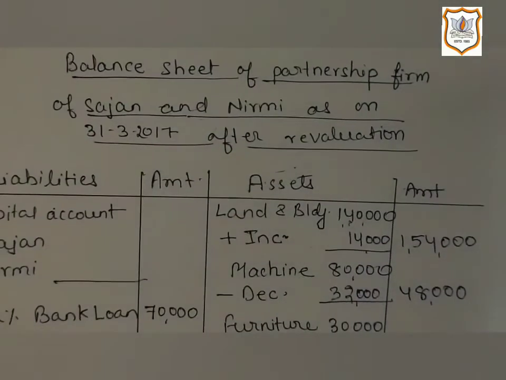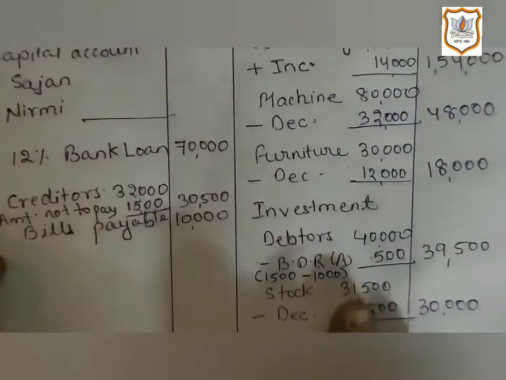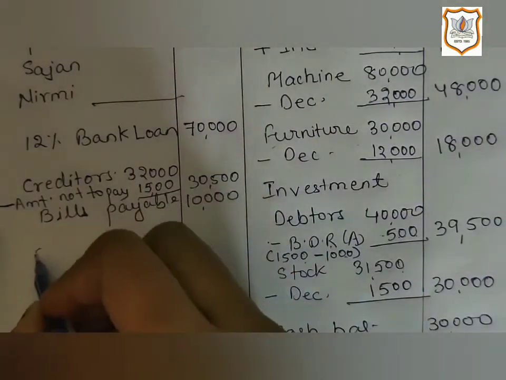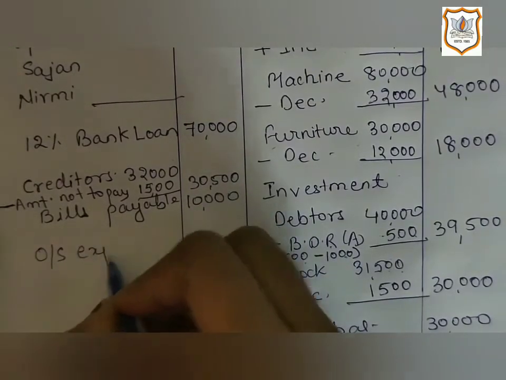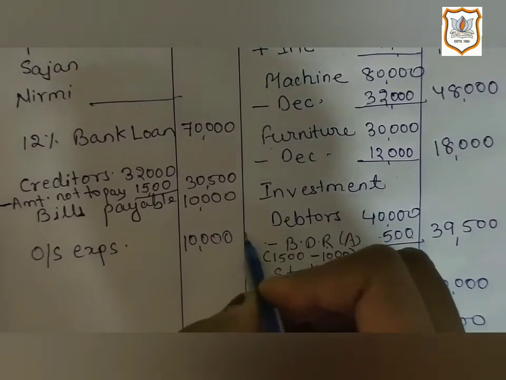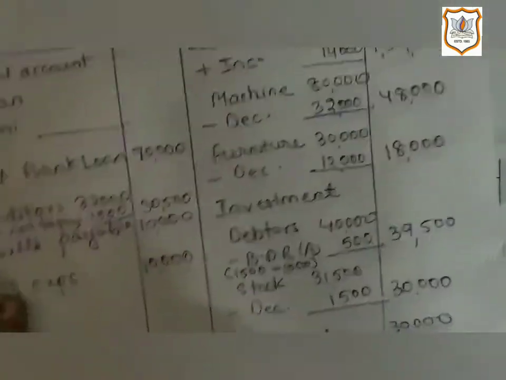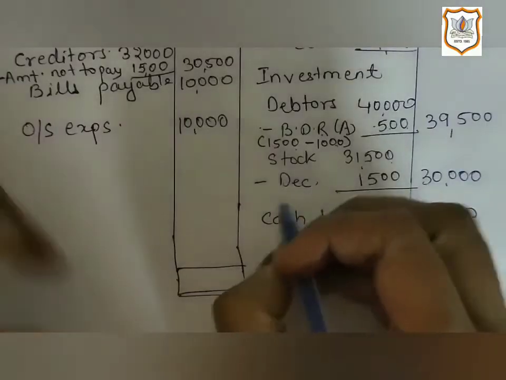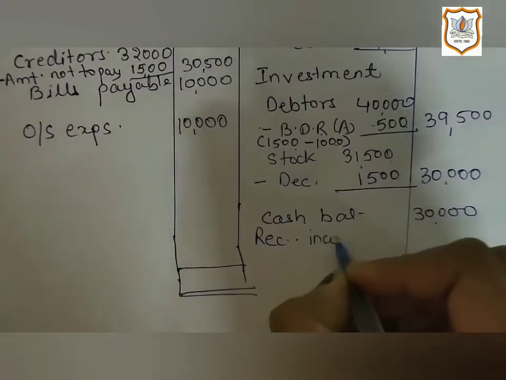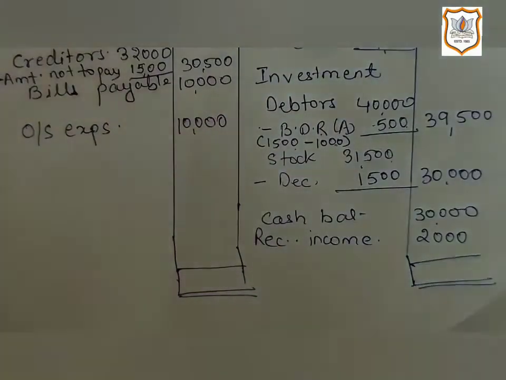So let's give effect of it in the new balance sheet. We will record it on the liability side of the new balance sheet, as outstanding expense is a liability. So we will show it here: outstanding expense 10,000. And on the asset side of the balance sheet, we will record receivable income, which is 2,000, as it is an asset.